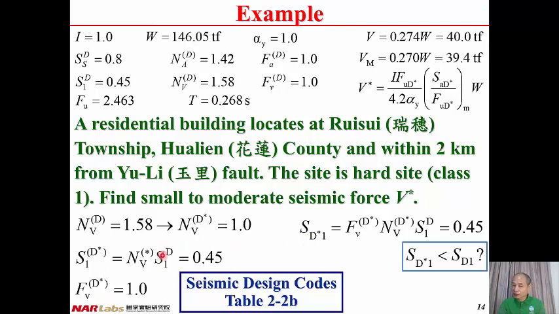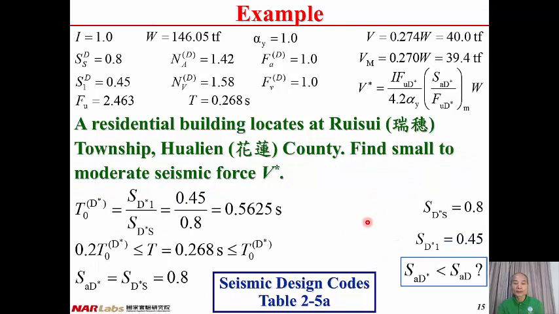Once we have S1D, NV star, and FVD star, and then we multiply these 3 together, then we have SD star 1 equal to 0.45. And in this case, from previous lecture, we can have SD1, and we have SD star 1 less than SD1. And my question is that, is it always true?